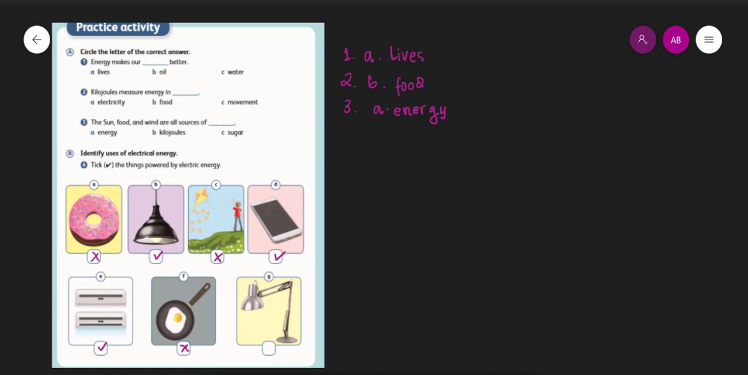And how about this one? Yes, we use it. Okay, that's all for the practice activity. Now we can move to the workbook.